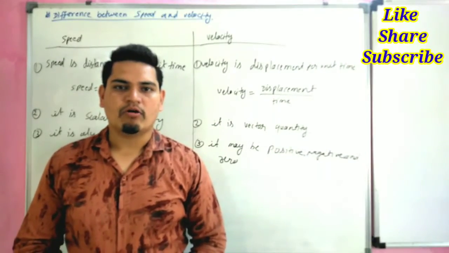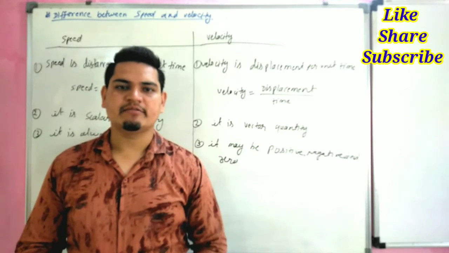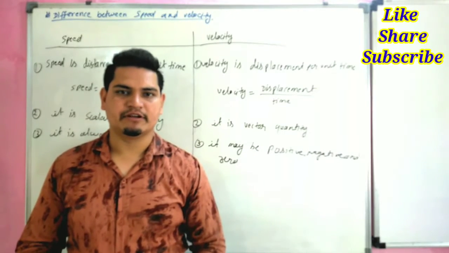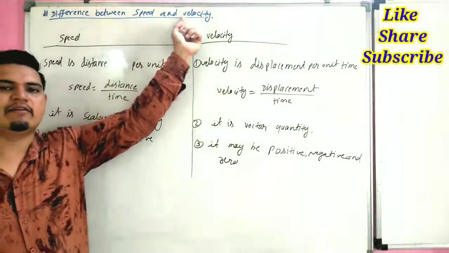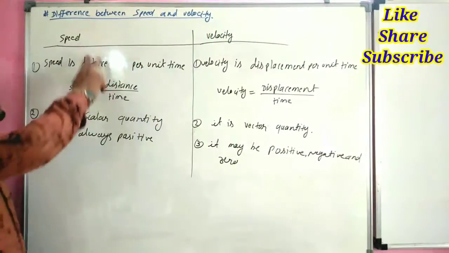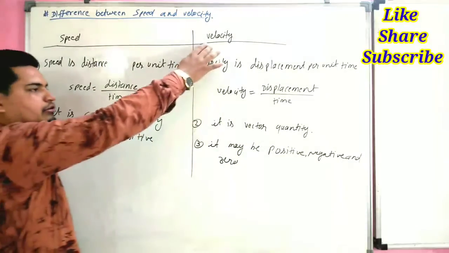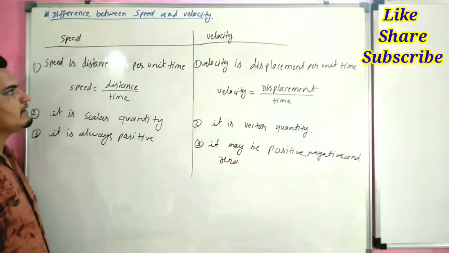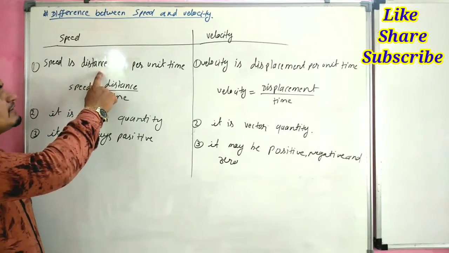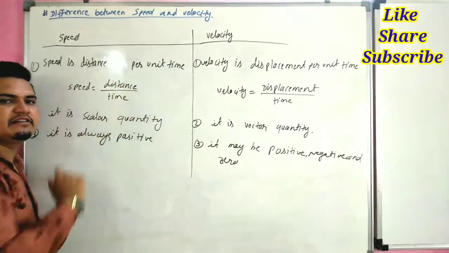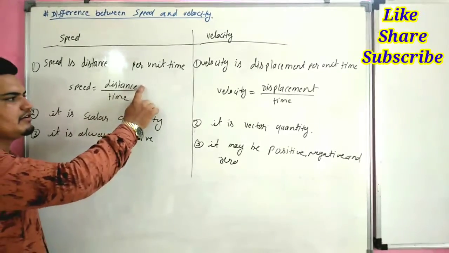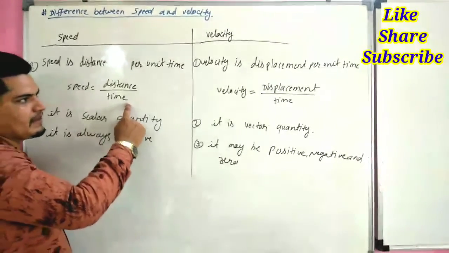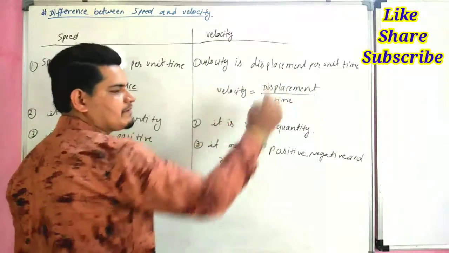Now our next topic is the difference between speed and velocity. We have to write speed in one column and velocity in another column. Speed is distance per unit time. We can understand by the formula: speed equals distance per unit time, and velocity is the displacement per unit time.